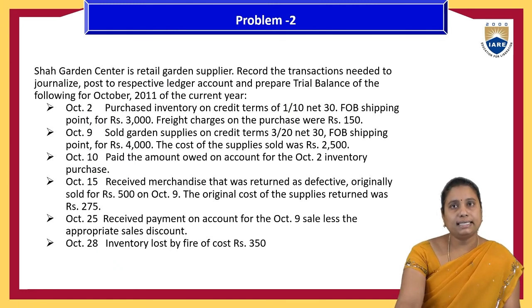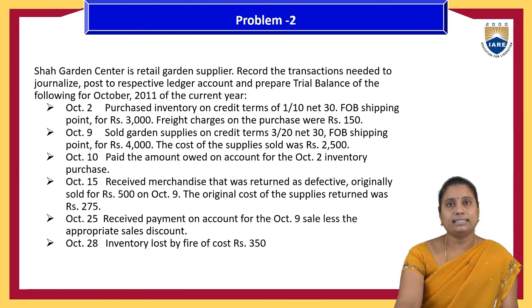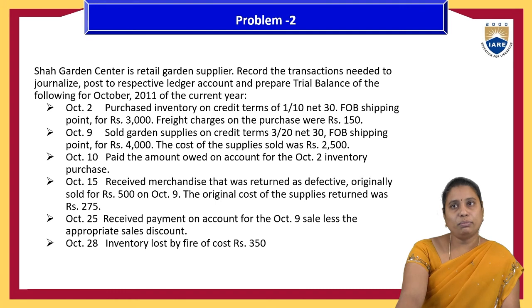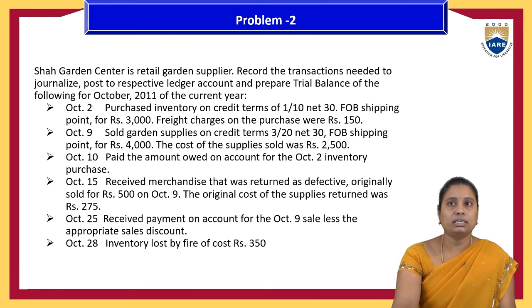Shah Garden Center is a retail garden supplies business. Recording the transactions, we need to journalize, post to the respective ledger accounts, and prepare the trial balance for October 2011 of the current year. October 2nd, purchased inventory on credit terms of 1/10, net 30, FOB shipping point, for 3,000, and freight charges on the purchases of 150. And October 9th, sold garden supplies on credit terms of 3/20, net 30, FOB shipping point, for 4,000,